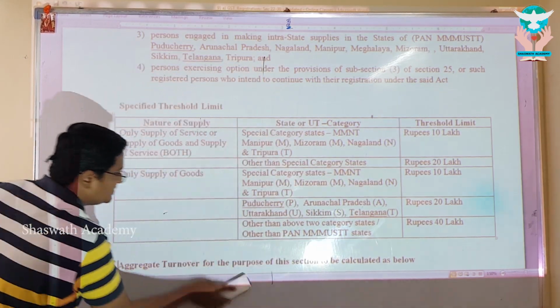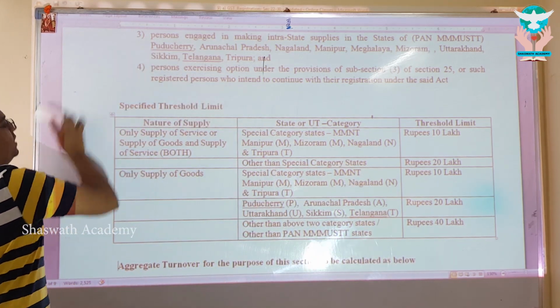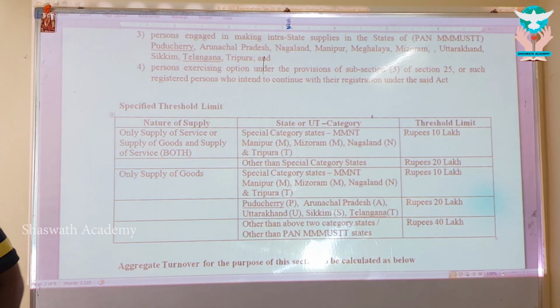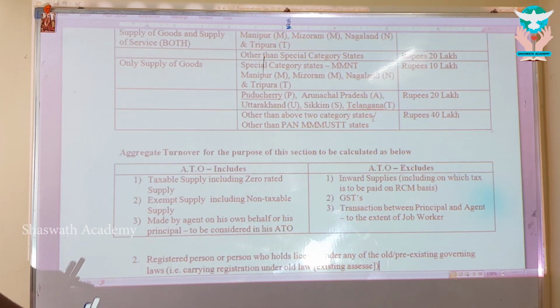I'm sure you would have started loving this chapter, my dear, because it requires constant revision and at the same time immediate updation. And you all know how to calculate aggregate turnover. Before we step into the second condition, the first condition is: once the registration threshold limit is crossed, he is supposed to register.